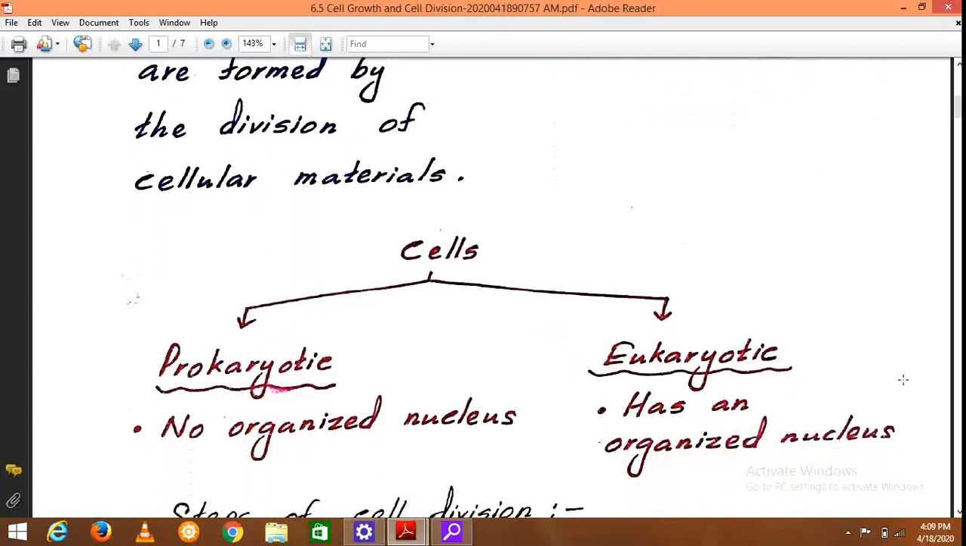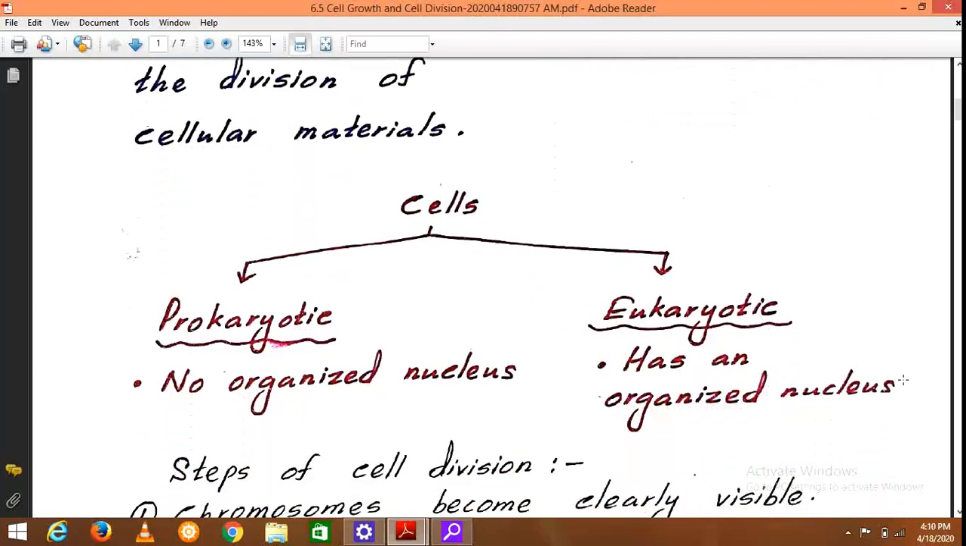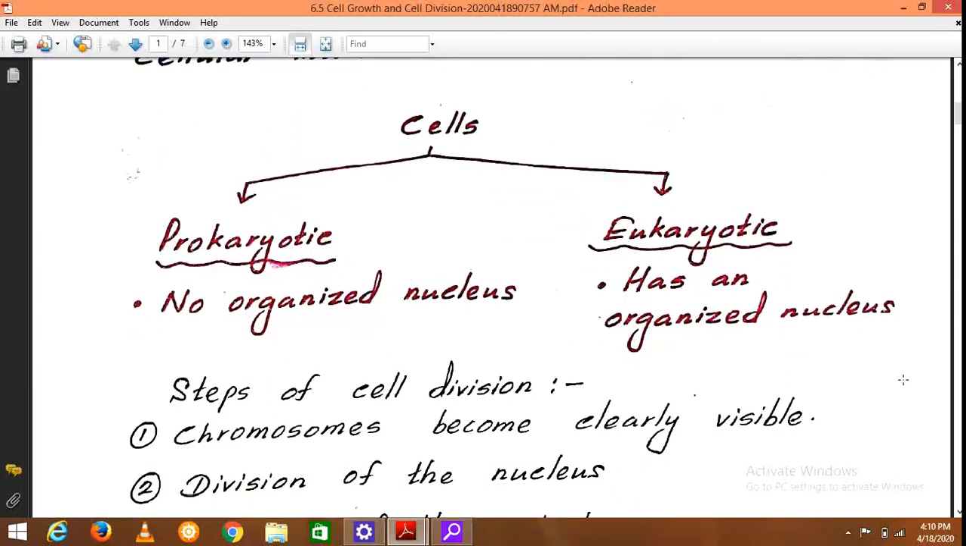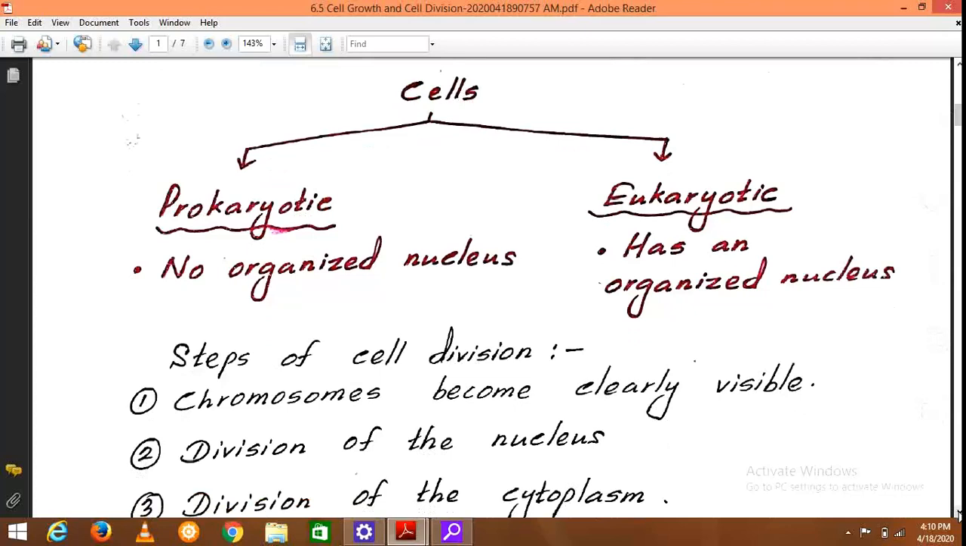When we talk about cells, cells are basically of two types. They are prokaryotic cells and eukaryotic cells. In prokaryotes, there is no organized nucleus. Organized means the genetic material is not covered with a membrane. But in eukaryotes, there is an organized nucleus. The genetic material is covered by membranes. It is known as an organized nucleus.